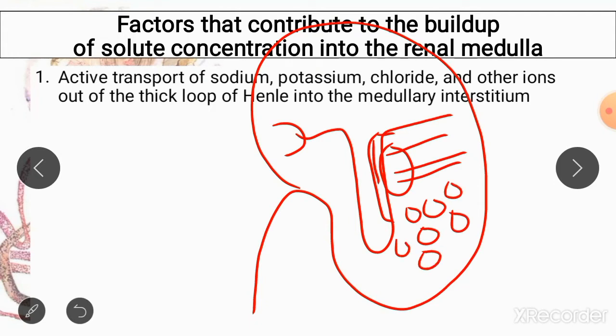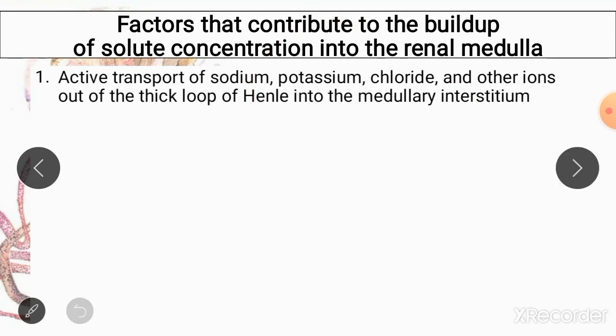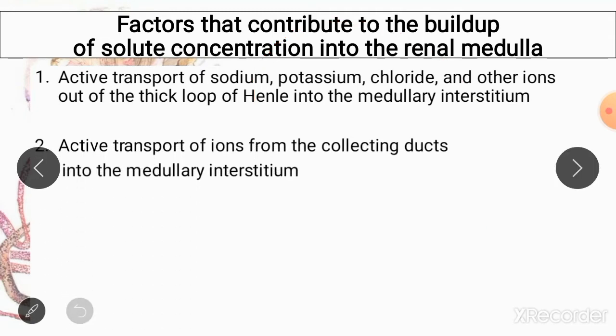What it does is it carries sodium, potassium and chloride ions from the lumen of the nephron and throws them into the renal medullary interstitium, and this causes hyperosmolarity in the renal medulla. Second important contributor is the active transport of ions from other parts of the nephron, especially the collecting ducts.